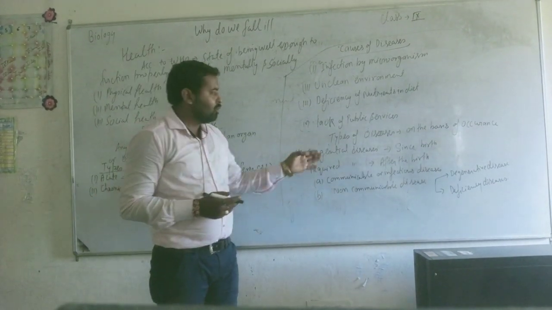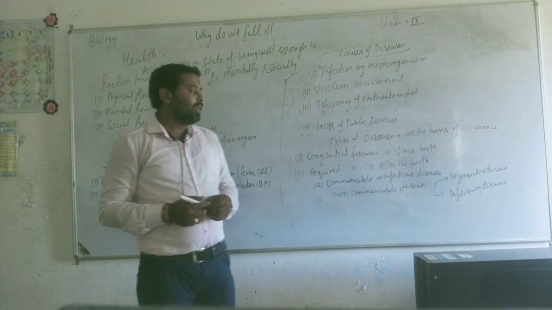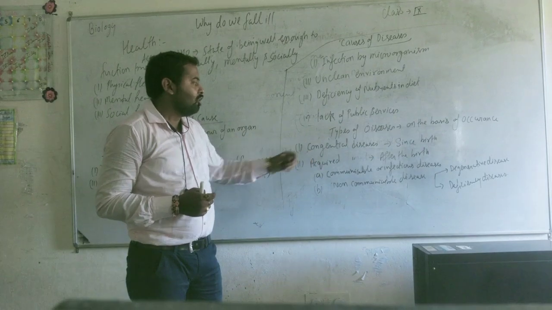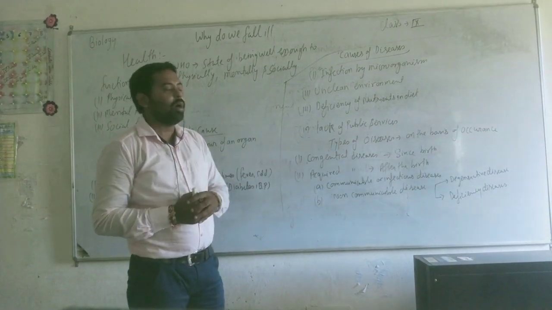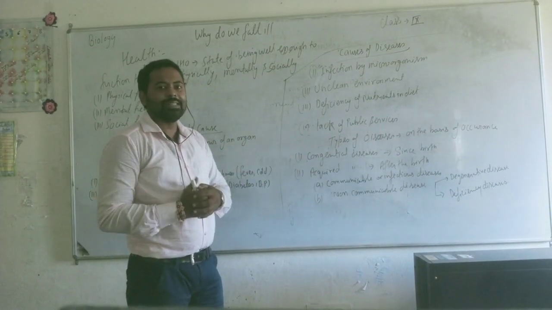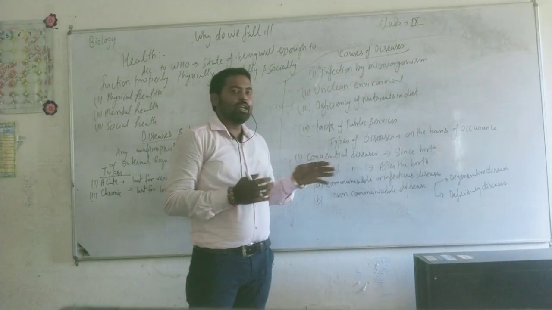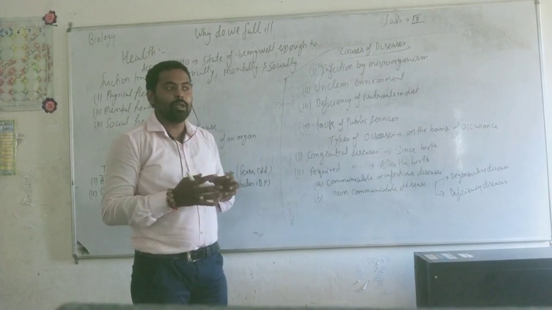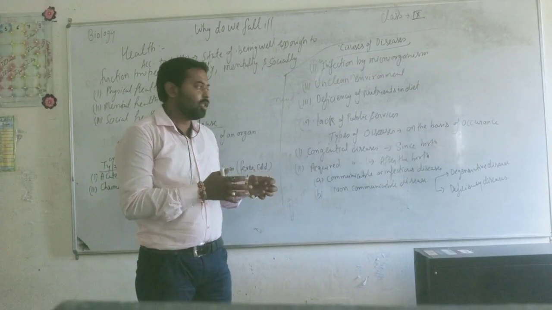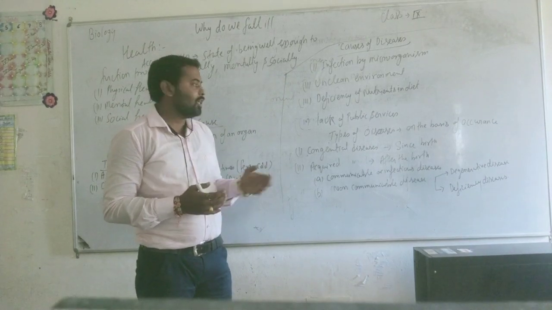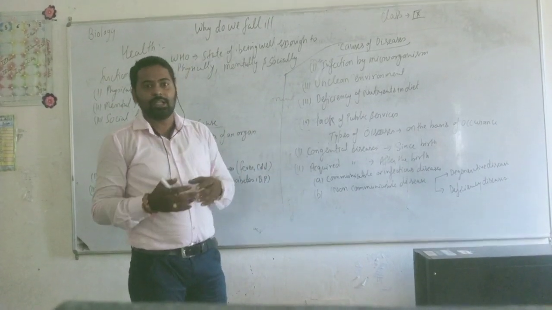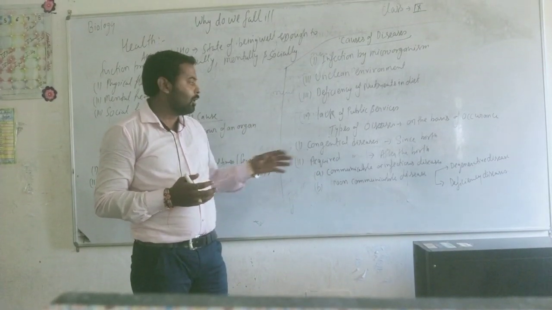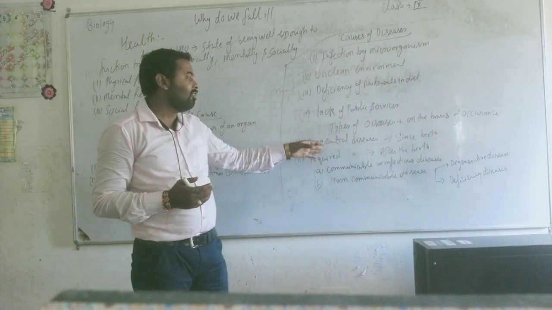Now, moving towards the types of disease on the basis of their occurrence. On the basis of occurrence, diseases are of two types. Number one is congenital disease and the second one is acquired disease. What is congenital disease? Congenital diseases are those which are present since our birth. It means when a baby is in the mother's womb, that kind of disease is known as congenital disease. Just like a particular baby having abnormalities on their body, that comes under the category of congenital disease.